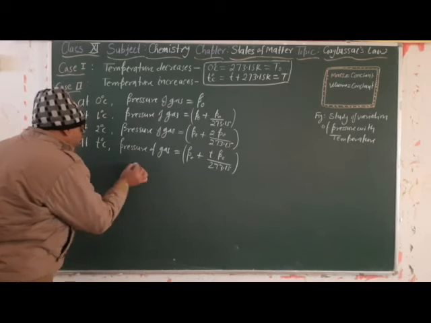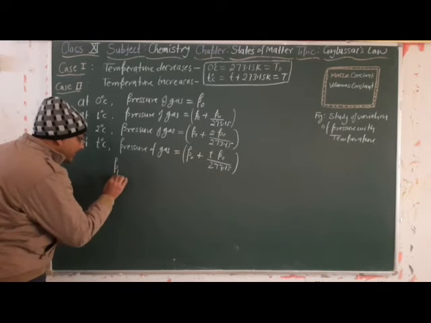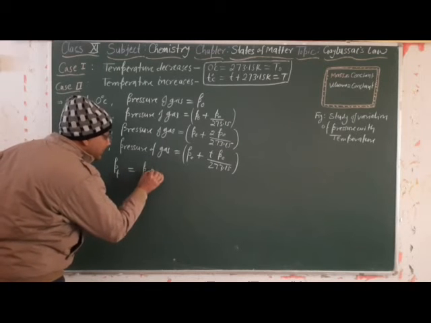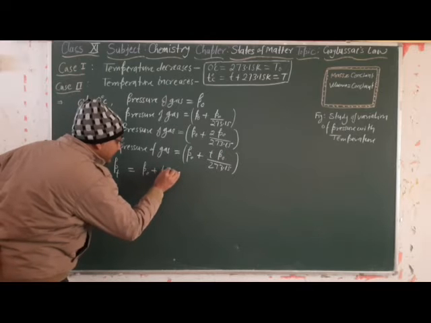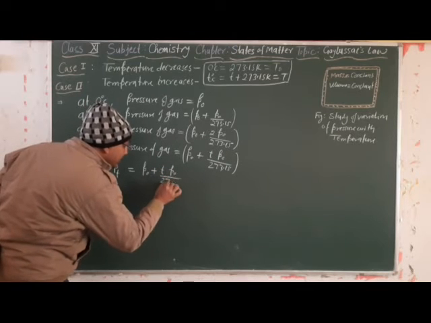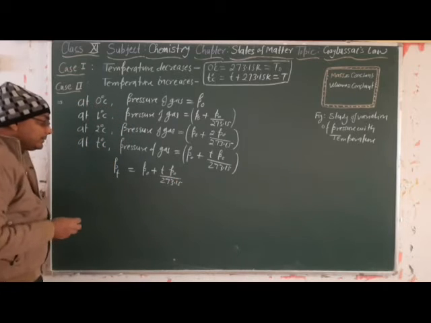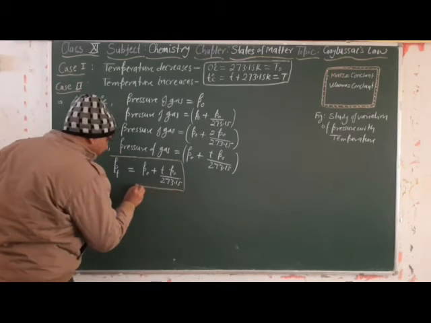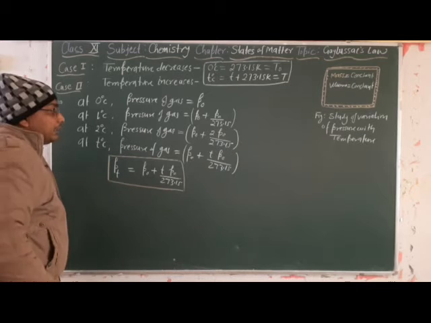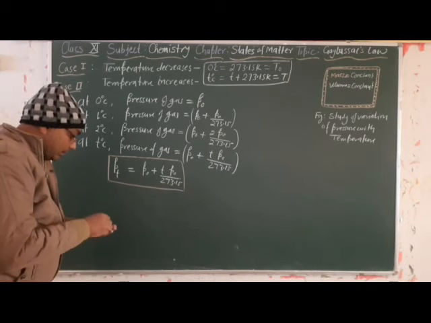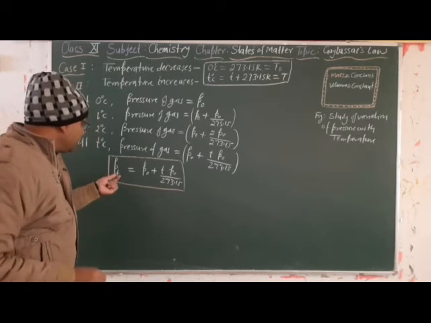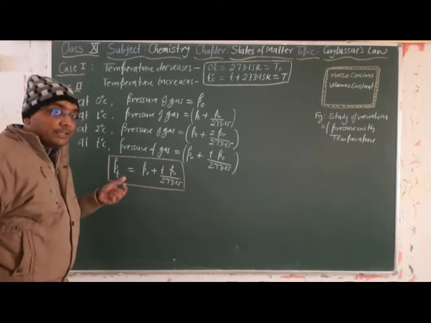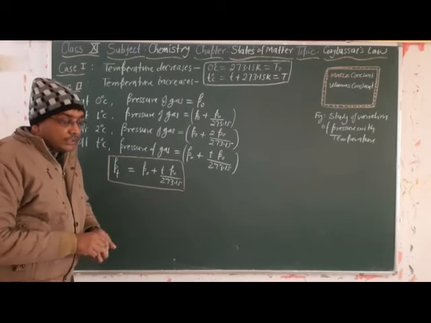So we can write this equation as Pt, the pressure at t degree Celsius, is equal to P0 plus t into P0 divided by 273.15. Is it clear? So he got one very good relation, and on the basis of this relation he drew a graph. I am going to draw one graph here on the basis of this relation, and then we can observe clearly how the pressure varies with the temperature.